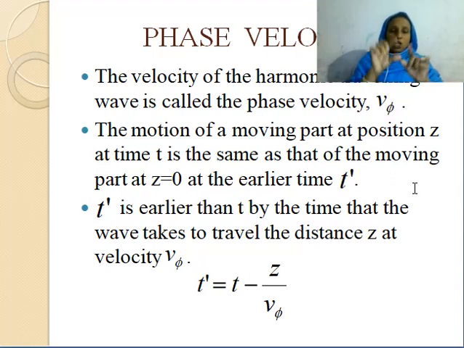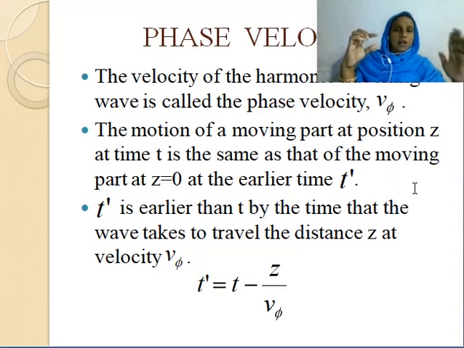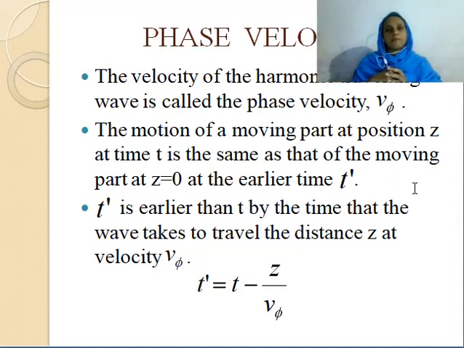That means if you get a particular motion at z, the same motion happened earlier at z equal to 0. At the output of the transmitter, whatever disturbance is produced there propagates through the string. So a particular disturbance we obtain at position z at a particular moment is the same disturbance that happened at an earlier time t prime at z equal to 0.